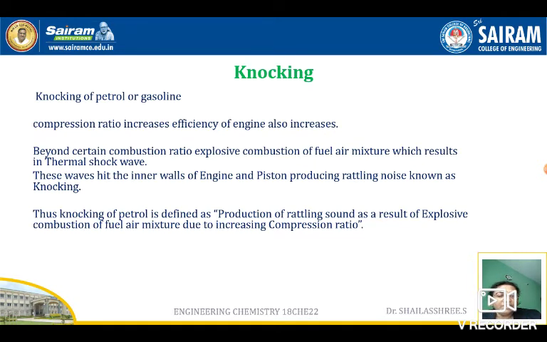Once again, it's very easy to understand. In the IC engine, the efficiency increases with the compression ratio, but only up to a certain extent. Beyond a particular compression ratio, explosive combustion of the fuel and air mixture takes place, which results in the formation of many gaseous products. These gases produced at high temperature and pressure hit the walls of the engine and piston, creating a noise that is referred to as knocking.